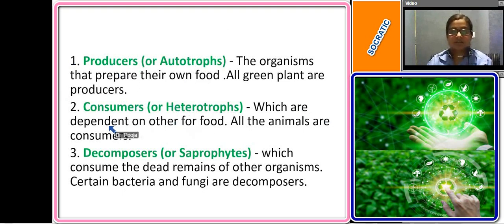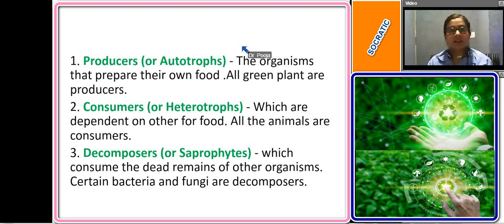These are the organisms that are dependent on others for their food. All the animals are consumers as they are dependent on the producers or the autotrophs for food. Here, the consumers or the heterotrophs.